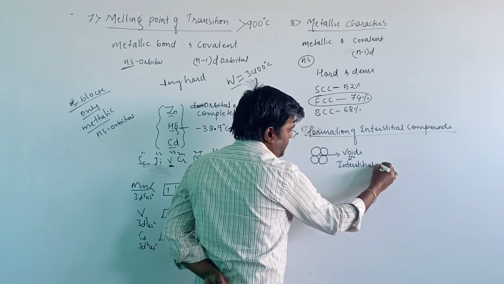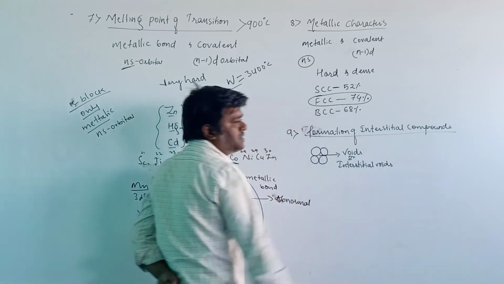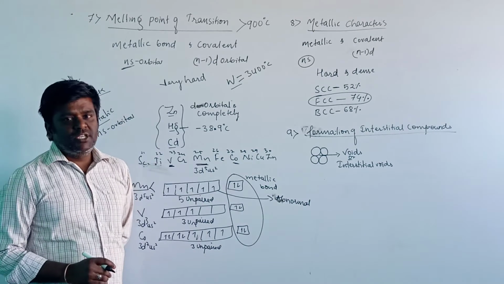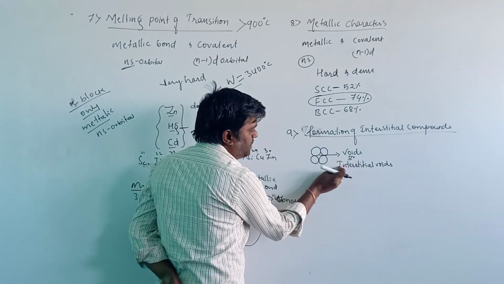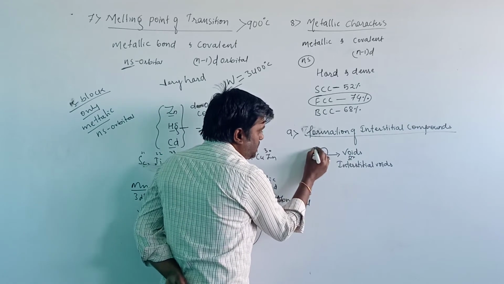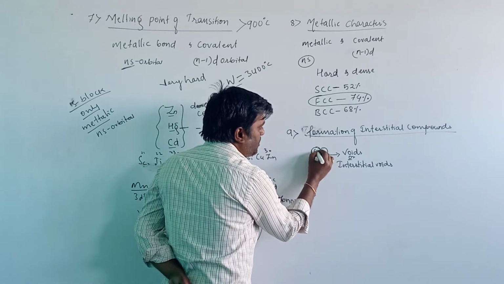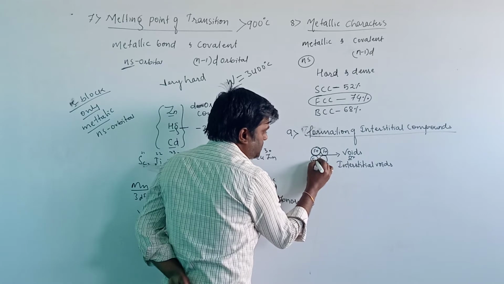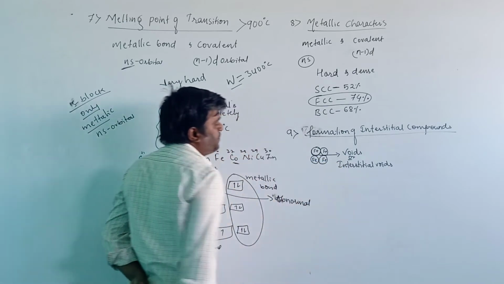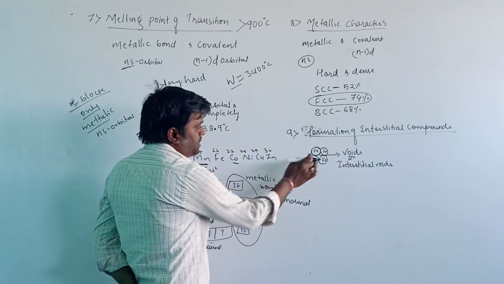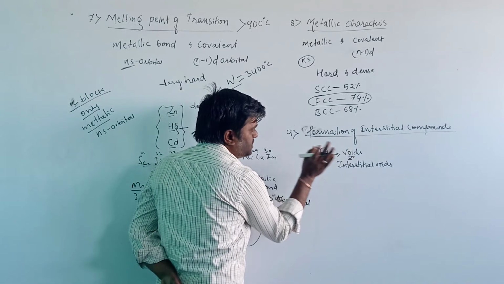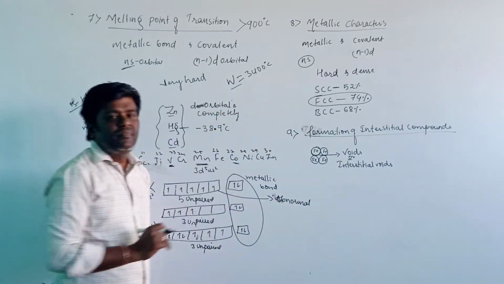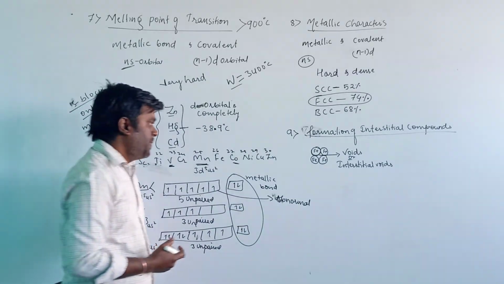Consider these are the atoms of iron. In between the atoms of iron, there will be a gap, and generally this gap is known as a void or interstitial void.